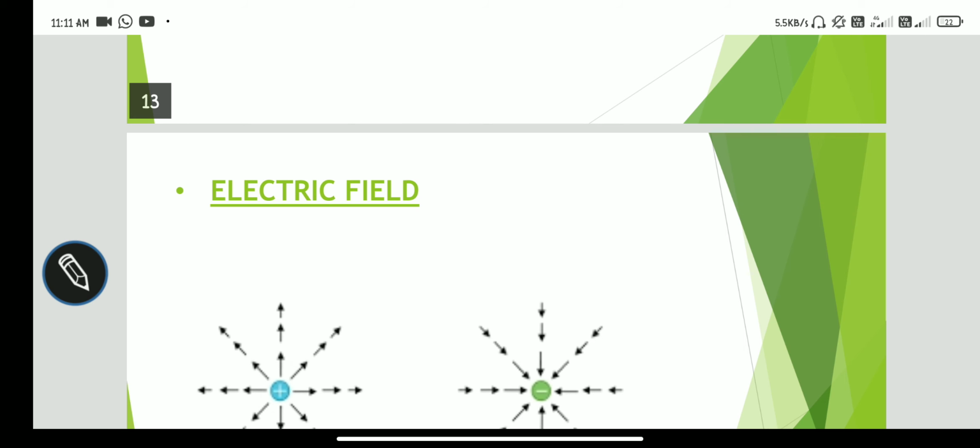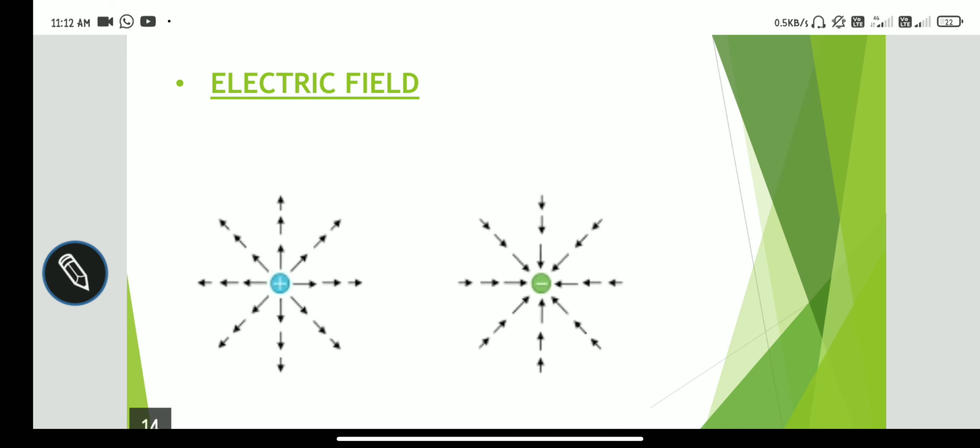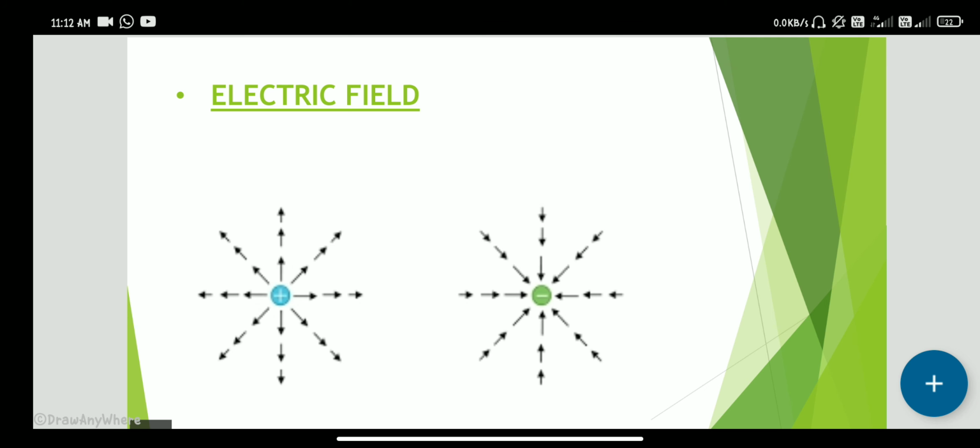Yeah, we discuss electric field. What is meant by electric field? Electric field is defined by electric lines of force. Here we can see what we discussed in our lecture before. This is a positive charge, and this is a negative charge.